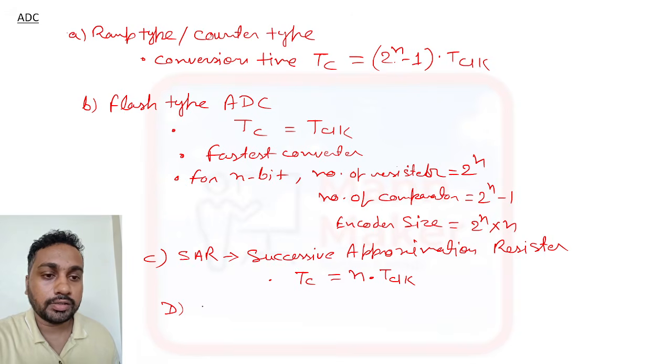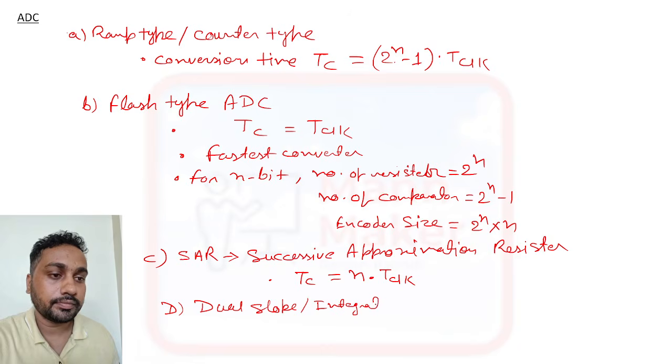Now the last one is dual slope or integration type ADC. In this, the conversion time will be (2 to the power n plus 1) times T clock.